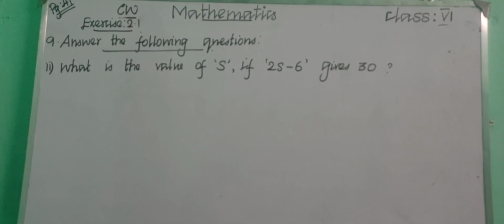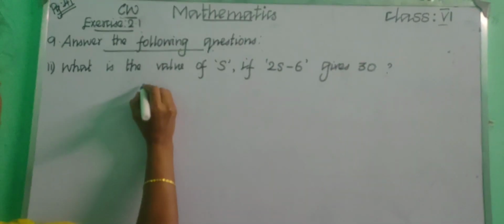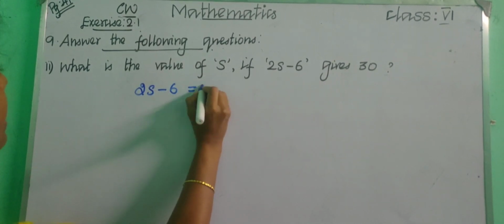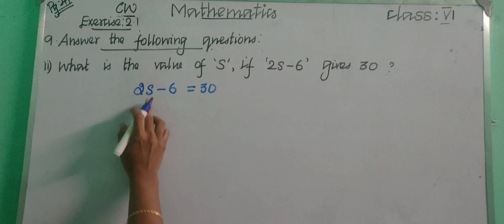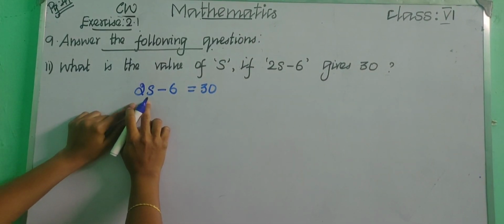Okay, children, see the 9th question. Answer the following questions. Second one: what is the value of S if 2S minus 6 gives 30? So we are going to find the value of S in this sum. What is given? 2S minus 6 equal to 30 is given. How will you find the value of S?